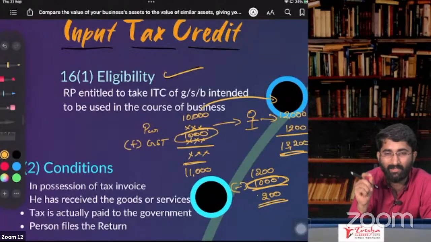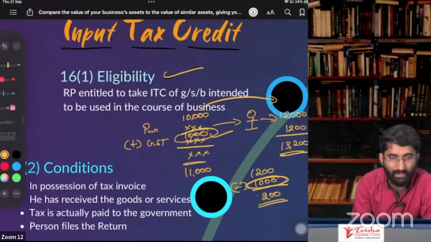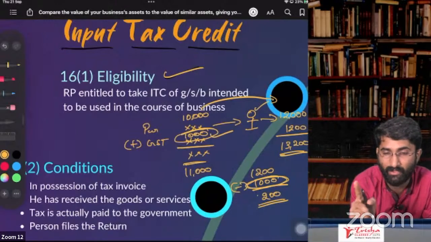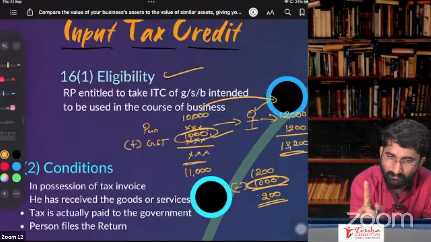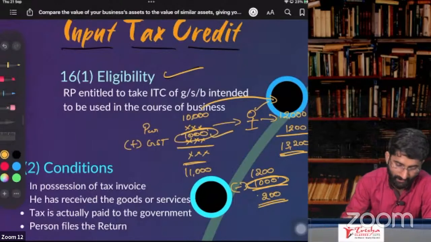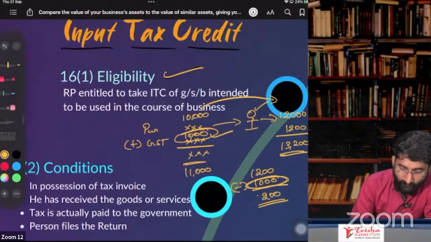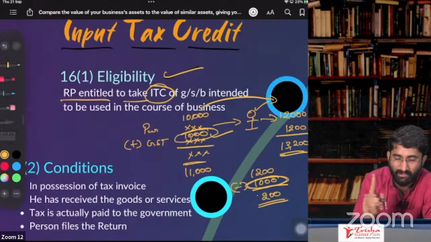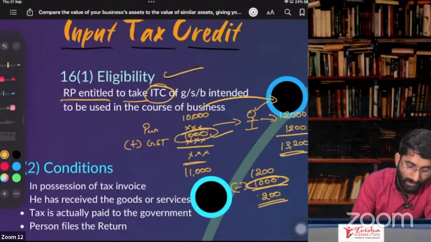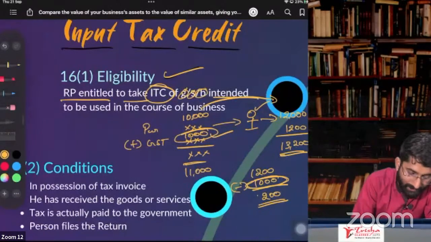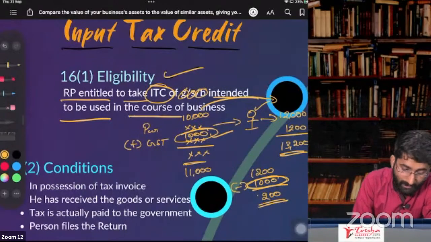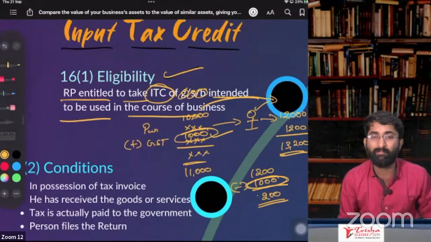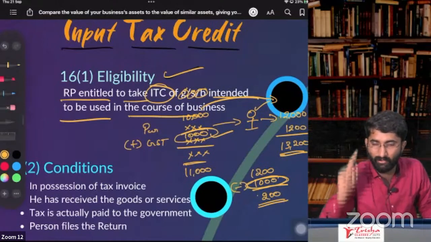Sir, when can I deduct this? If you have paid the GST, then you can deduct, and you should be a normal registered person, not composition. In case of composition, you don't get ITC. You know that in composition, you don't get the ITC. So eligibility: if you are a registered person entitled to take ITC, Section 16, Subsection 1, very important one. ITC of the goods, services, or both intended to be used in the course of business. If you are using those goods in the course of business, for your business purpose only, then you can take the ITC.